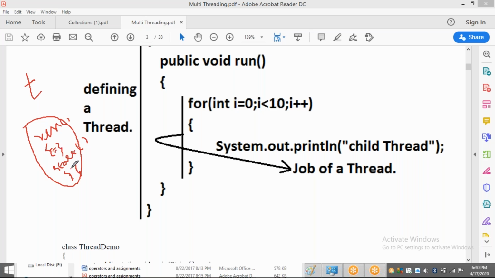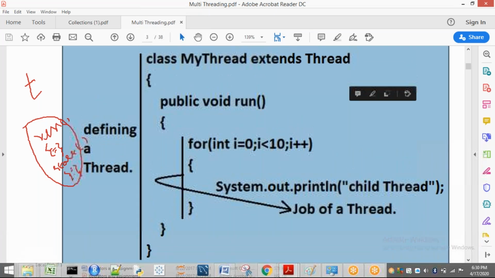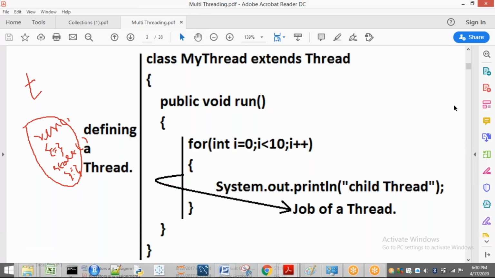We can call T a thread because MyThread is extending the Thread class, so MyThread gets the properties of Thread.